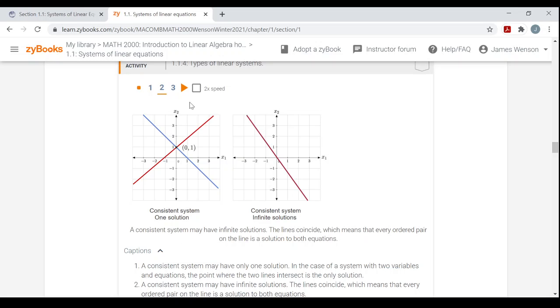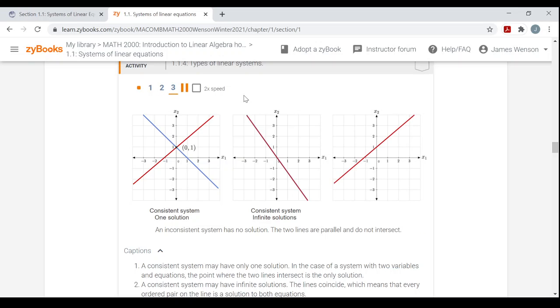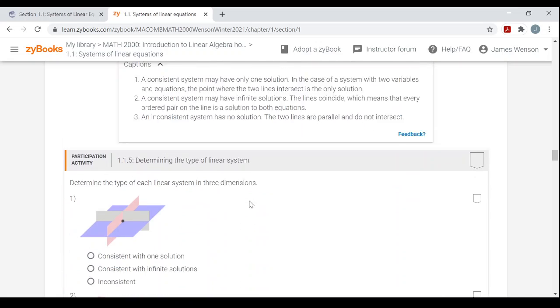Now the third scenario with 2 variables and 2 equations is if you have 2 parallel lines, 2 lines that don't cross. Like that red line, that blue line there. They don't intersect, so this would represent the graph of an inconsistent system, right? Something without a solution. All right.